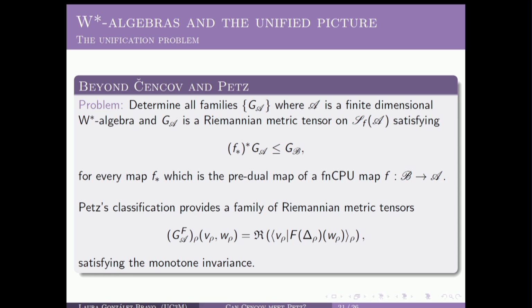So the conjecture we are now trying actively to solve is the fact that all Riemannian metric tensors that are monotone invariant are indeed of this form. However, we are now trying to prove the validity of this conjecture in a setting that also includes the infinite dimensional case.